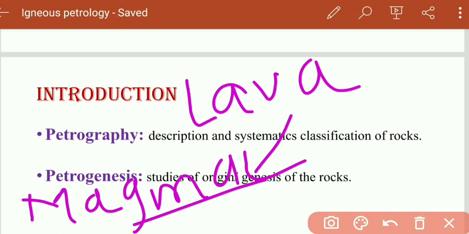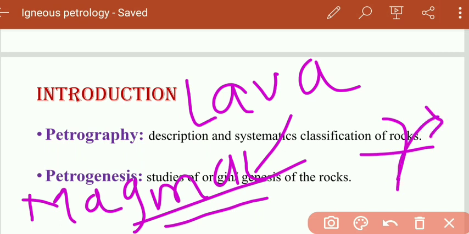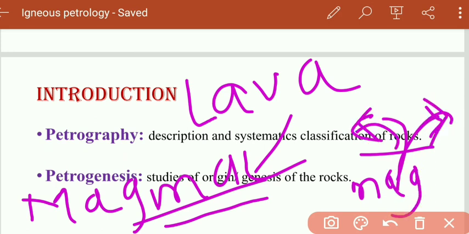Magma is present beneath the earth's surface, whereas lava is present on the earth's surface. When similar magma erupts on the earth's surface, it is called lava. So this is the magma, and when it erupts on the earth's surface, it becomes lava.